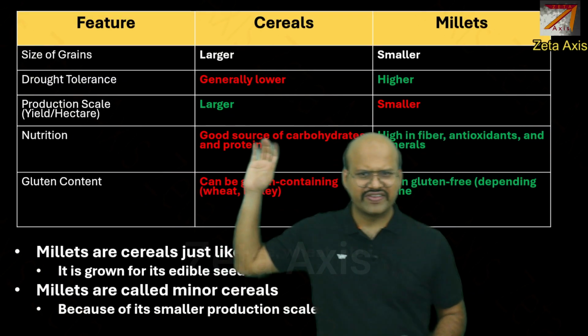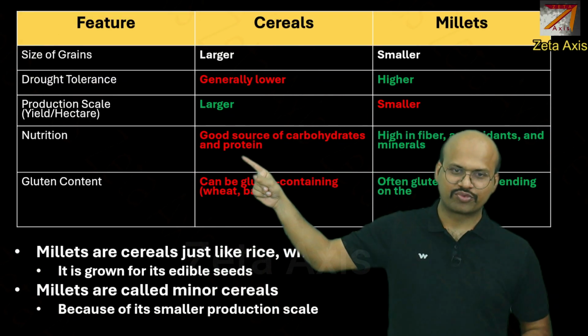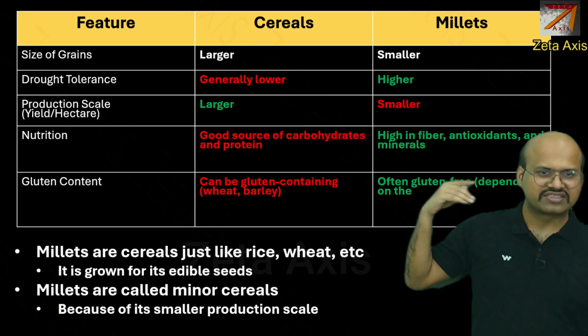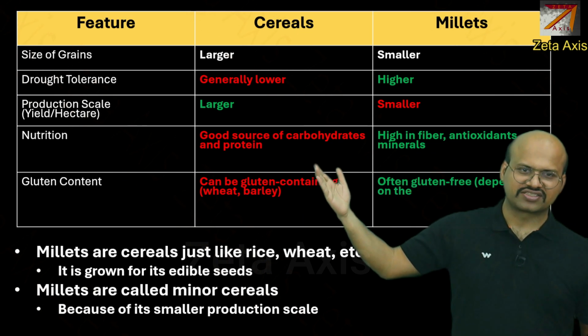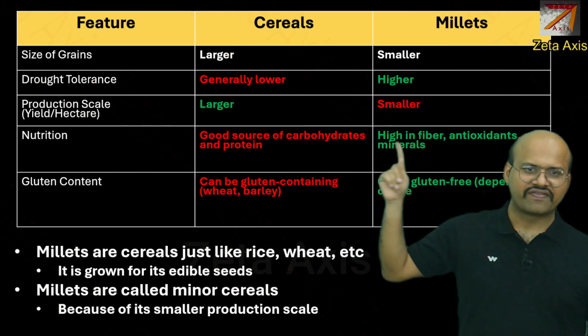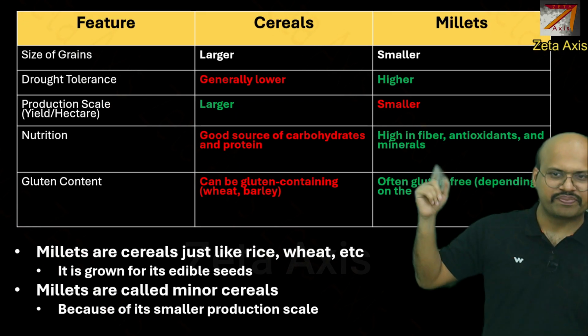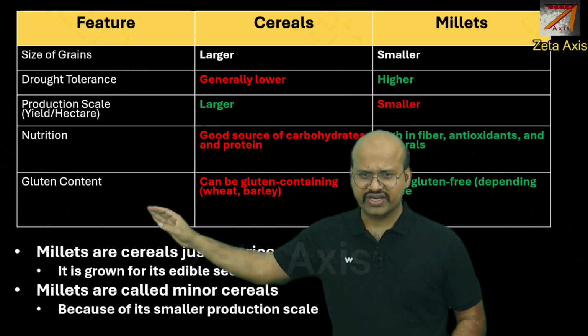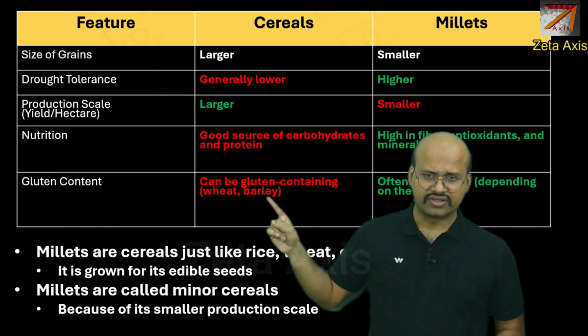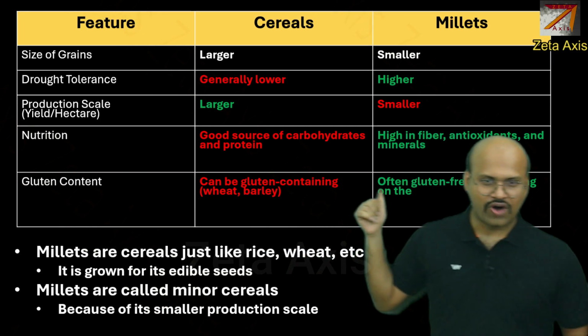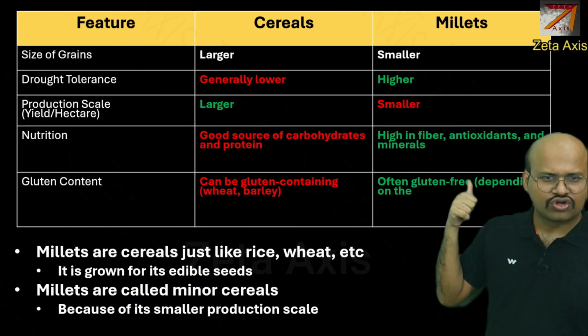Nutrition wise, even cereals are a good source of carbohydrates and protein, but millets are still better than the major cereals like rice and wheat. They have higher fiber, antioxidants and minerals. If we see the gluten content, then cereals have gluten, specifically wheat and barley, while millets are often gluten free.